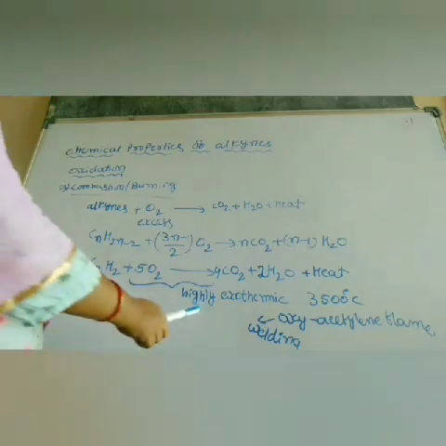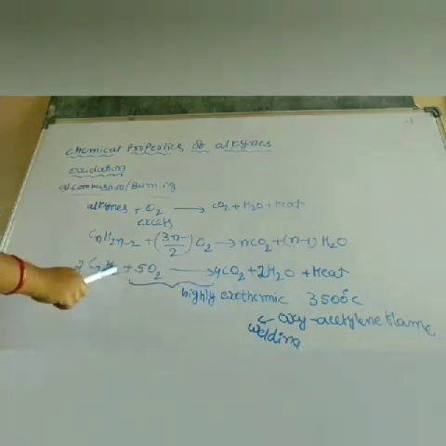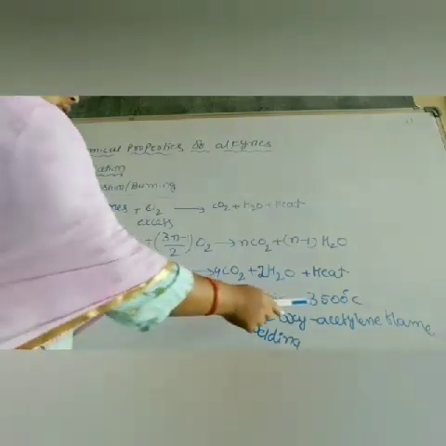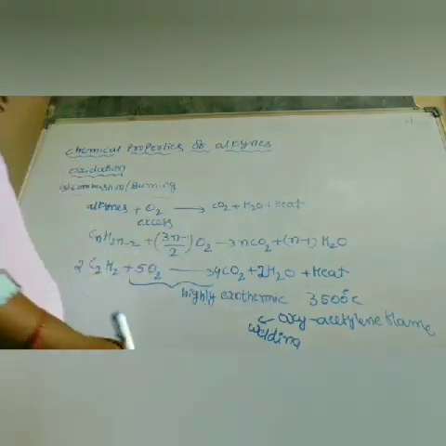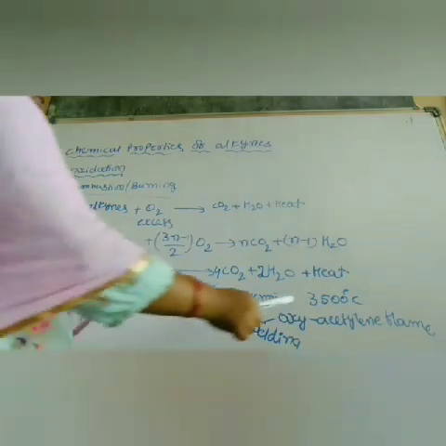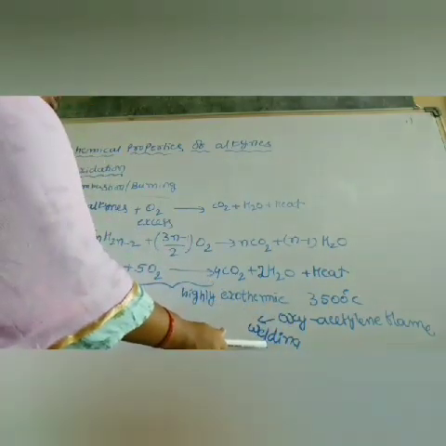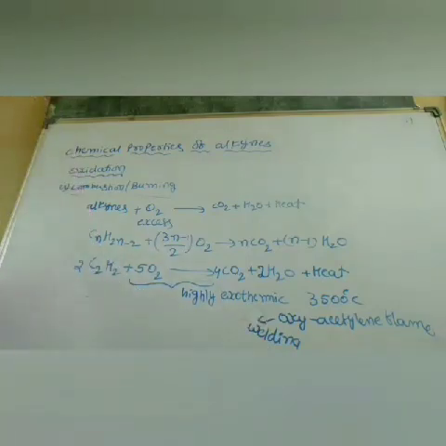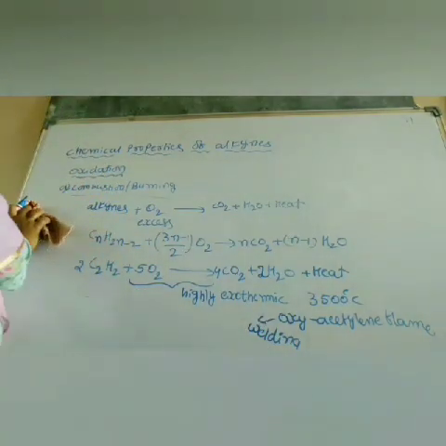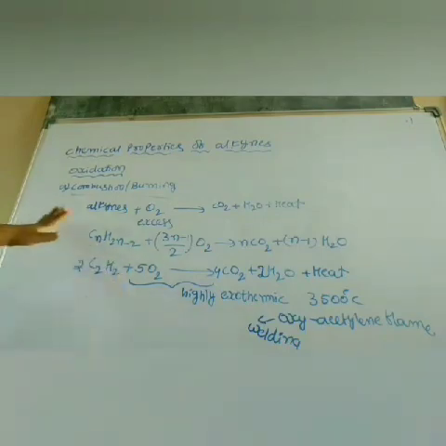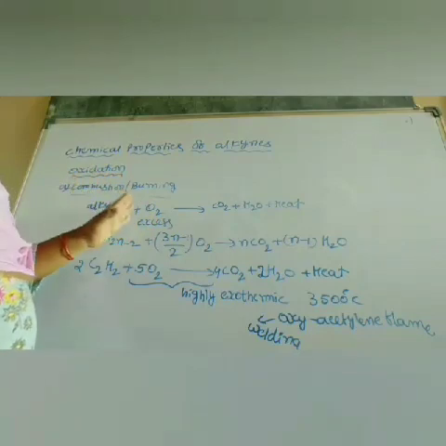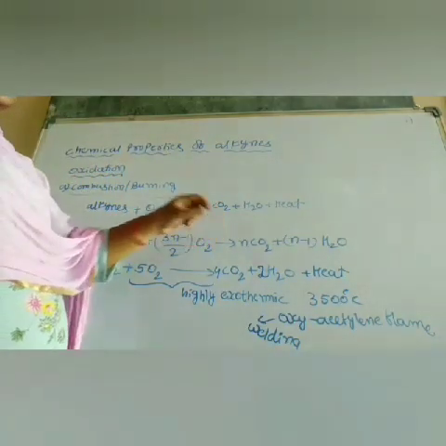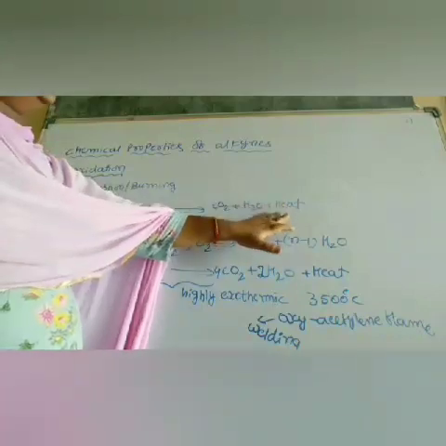So the combustion of acetylene is a highly exothermic reaction. During this reaction, around 3500 degrees Celsius is released, and that flame is called the oxyacetylene flame. Because of the production of high temperature, it is used for welding purposes, or even for cutting purposes. Alkynes react with excess oxygen, and always the products are carbon dioxide and water, releasing heat energy.